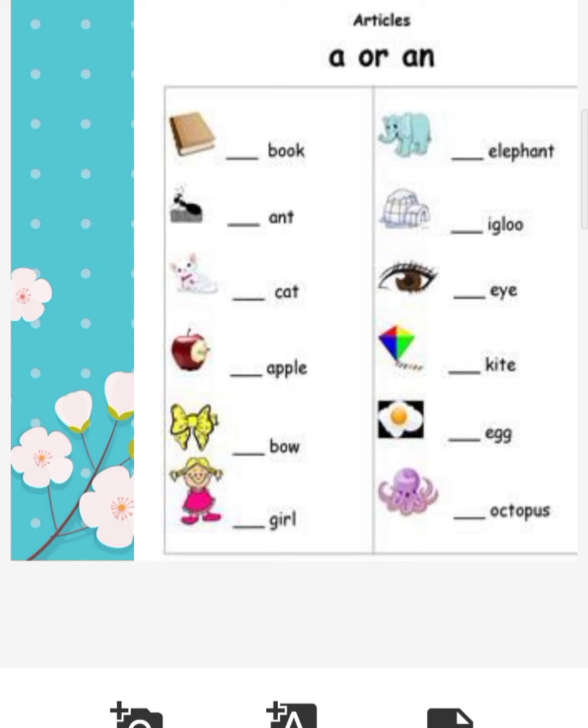Well, students, quickly let's practice these examples, because it all matters the maximum number of practice with words. Book. So B is a consonant, it's not a vowel. So we'll use a book. Ant, an ant. Cat. C is a consonant, so a cat. We are here concentrating on a or an. Okay. Apple, a, the first letter sound. So an apple.